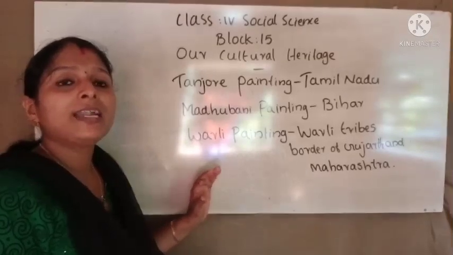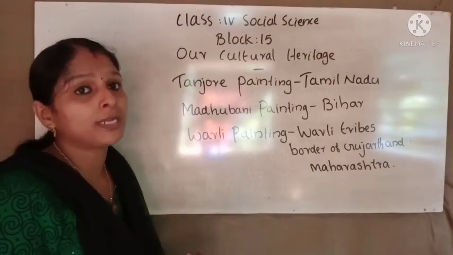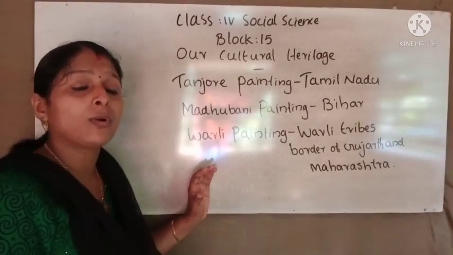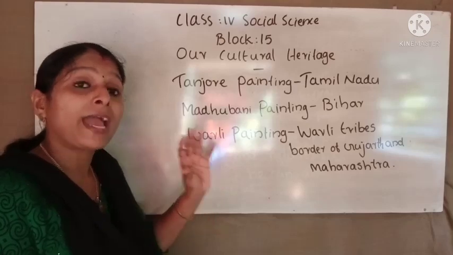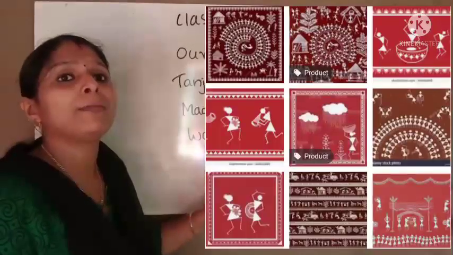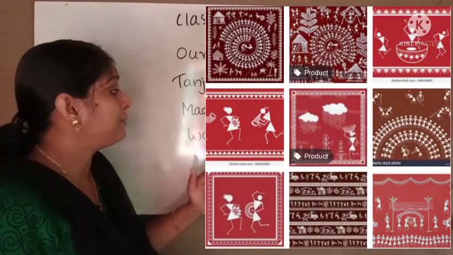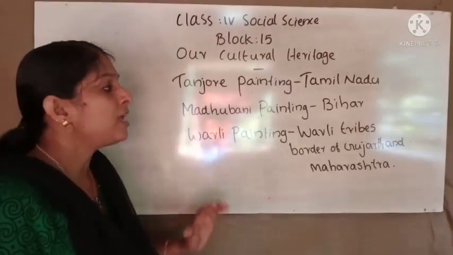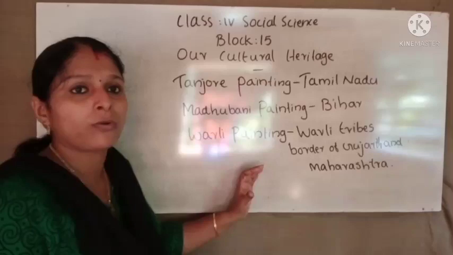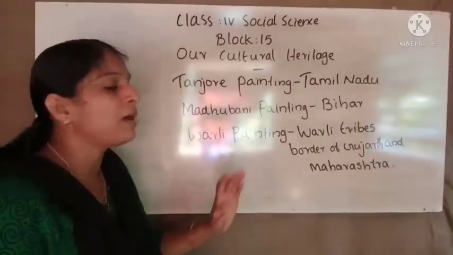Warli paintings are done in white color on a dark shade of handmade paper or cotton clothes. It shows the life of tribal people, like their houses and the animals. All of that can be seen in Warli paintings. Warli paintings are the paintings done by the Warli tribes. They live in the border of Gujarat and Maharashtra.